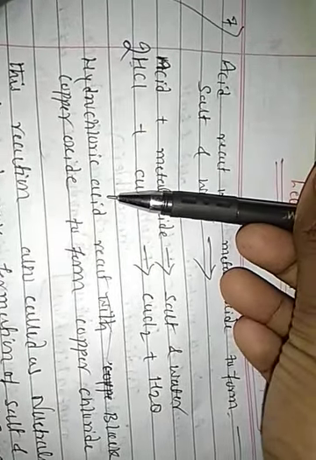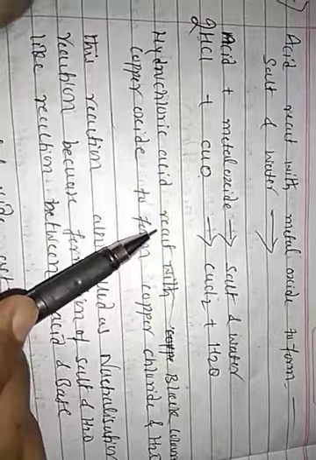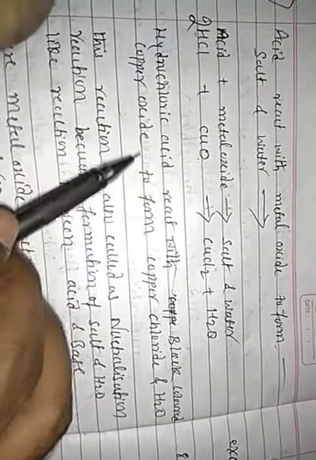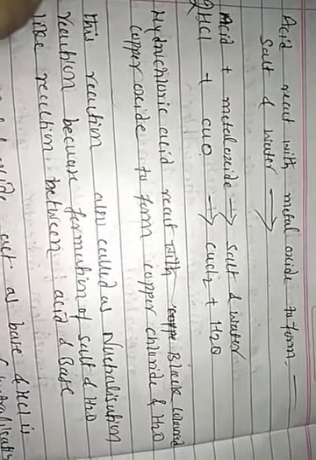Two hydrogens removed means two chlorines are left. The two chlorines react with the one copper to form copper chloride. Yes, students. Hydrochloric acid reacts with black colored copper oxide to form copper chloride and water molecules.